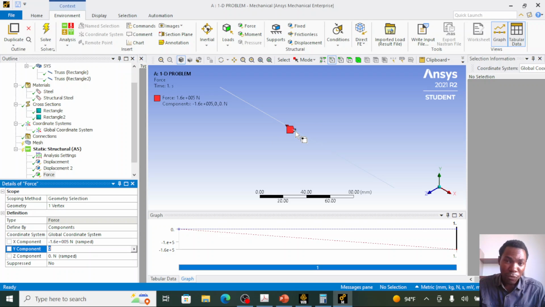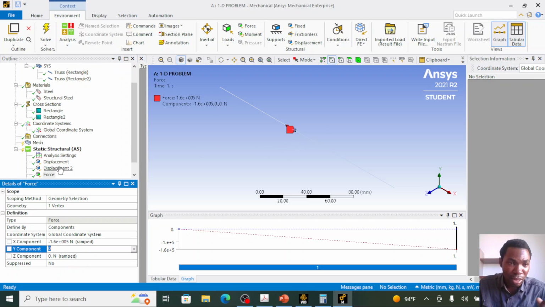Node 2 can move in the y direction; there isn't any restraint there. Node 2 can move in both the x and y direction. So we need to restrain the y component so that the node can only move in the x direction. Restraining node 2 in the y direction changes this problem to a one-dimensional type.